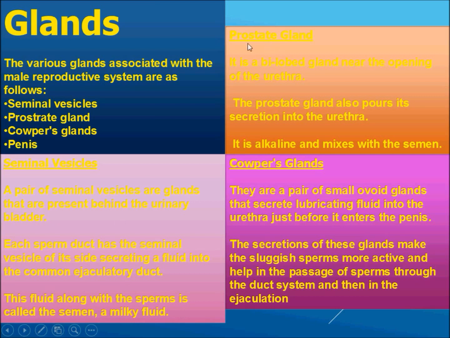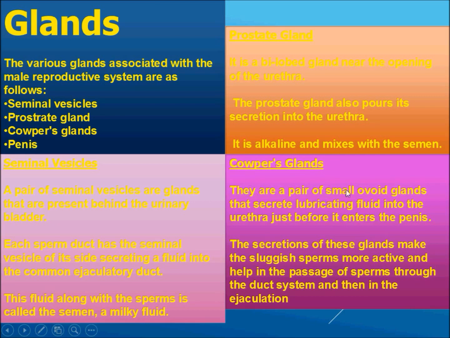Now another gland is the prostate gland. It is a bilobed gland which is present near the opening of the urethra. The prostate gland also pours its secretion into the urethra. And it is alkaline and it mixes with the semen. Okay. Now the third gland is Cowper's gland.